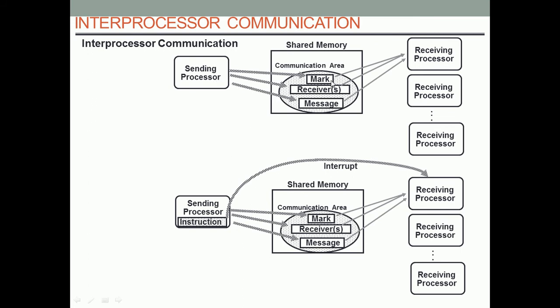So the receiver and the message are placed in the communication area of shared memory. Other processors interact with this communication area, and the processor that identifies that it is the receiver of this message will collect the message from the communication area.